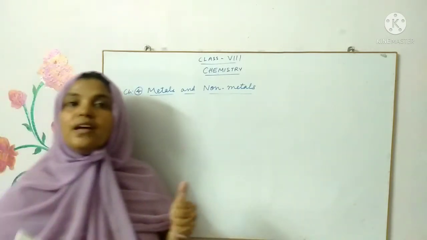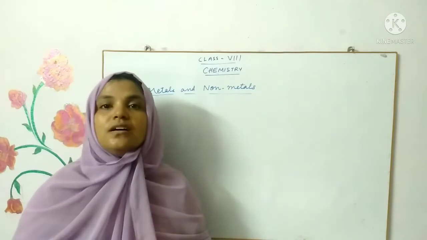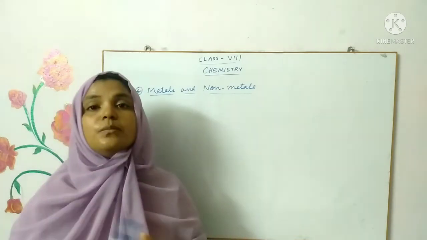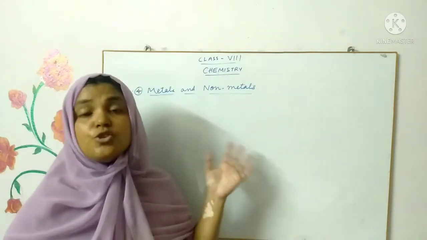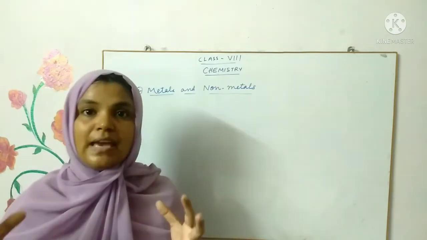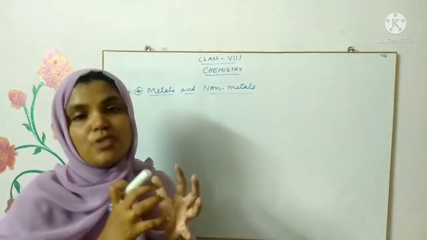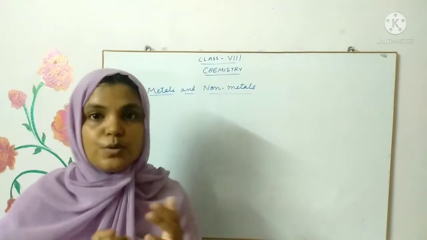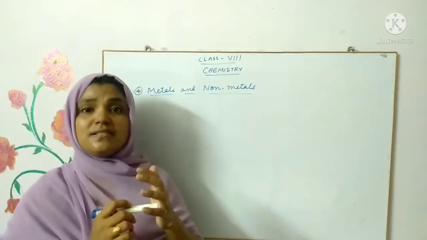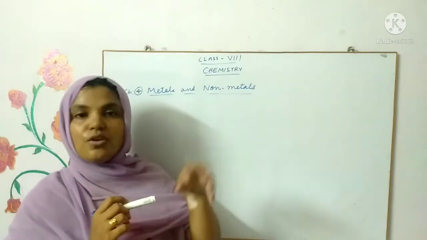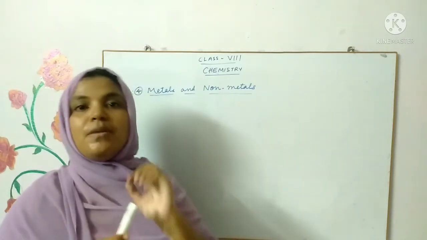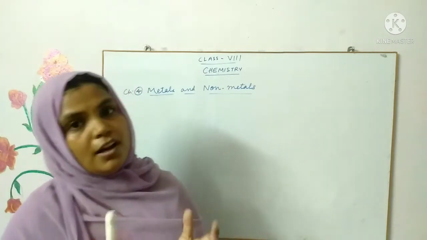These are the physical properties that I dealt with. After that, in my video lessons that I posted at the end of the month of April, I taught you about the chemical properties of metals and non-metals. That's more important, children. The chemical reactivity is mainly because of the atomic structure. We know that all elements are composed of atoms, right children? The distribution of electrons in the atom actually decides the chemical properties of a particular metal or non-metal.